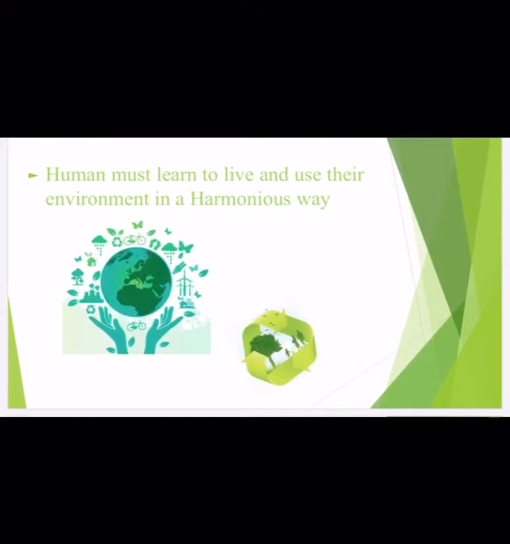In this last conclusion, they say humans must learn to live and use their environment in a harmonious way. We should not affect the environment. We should be balanced with the environment. So whatever things we use should not destroy the environment. Then we should lead our life and settle our life. We have to grow many trees and plant many things. There should not be deforestation, just afforestation.